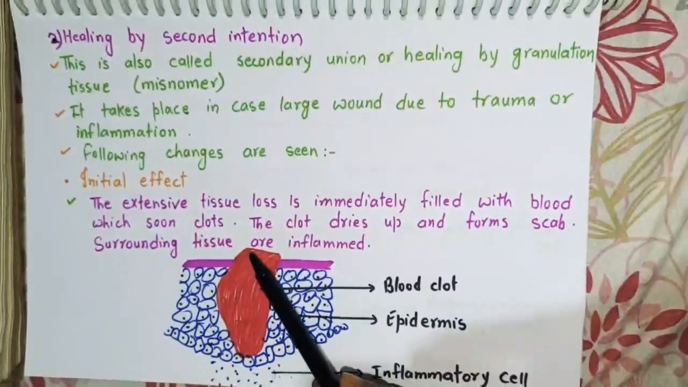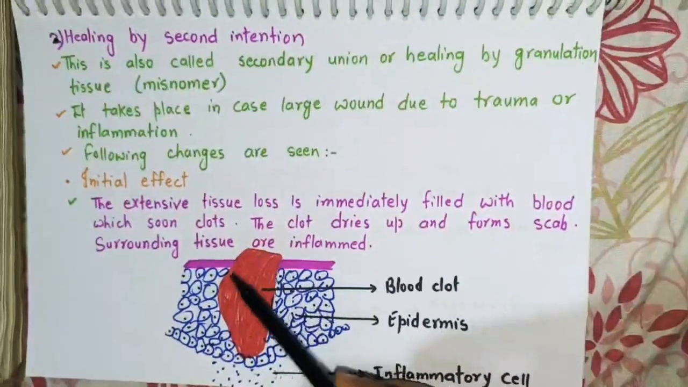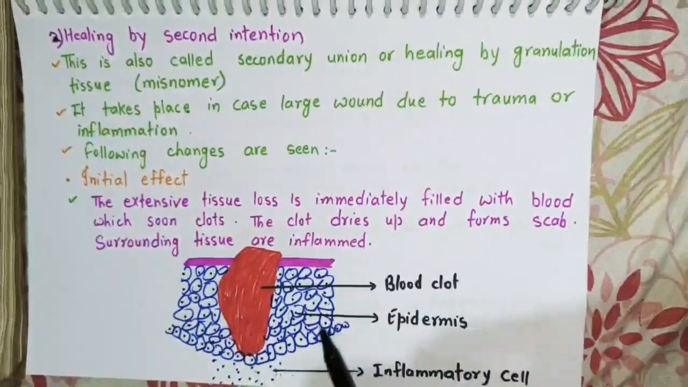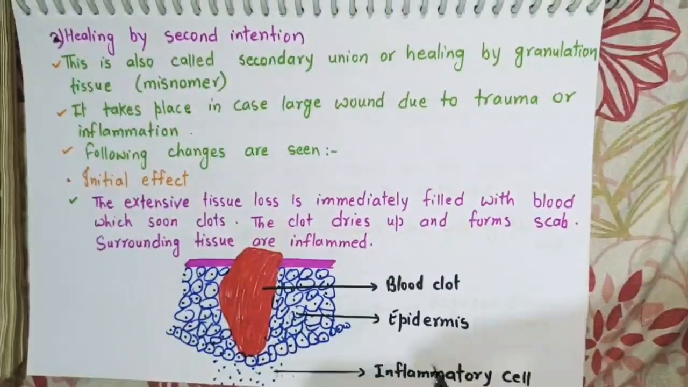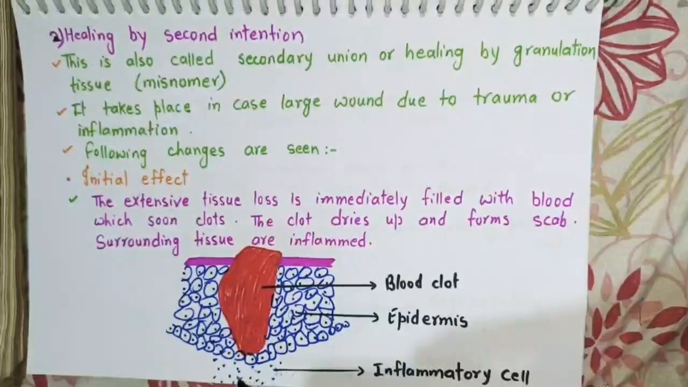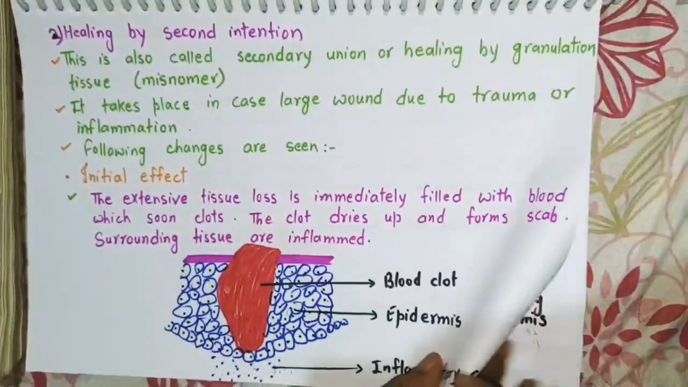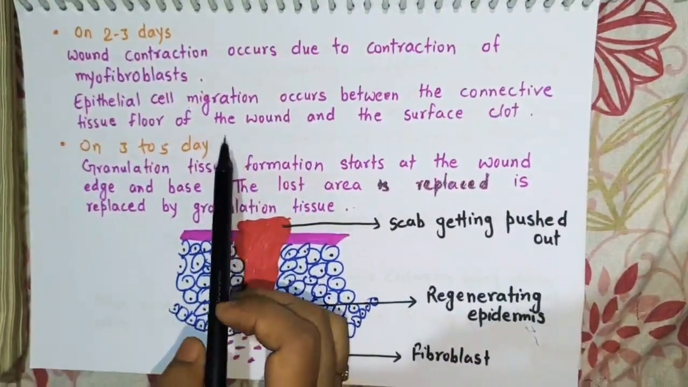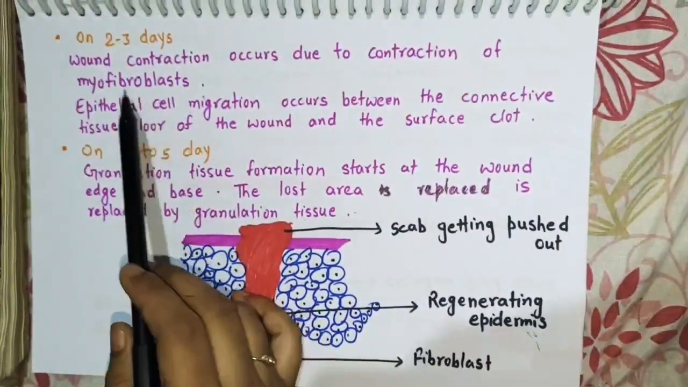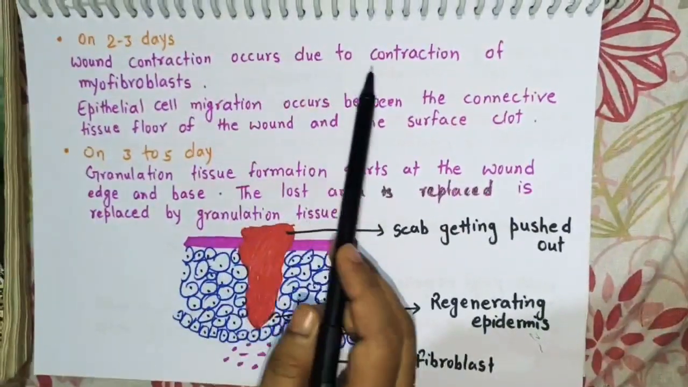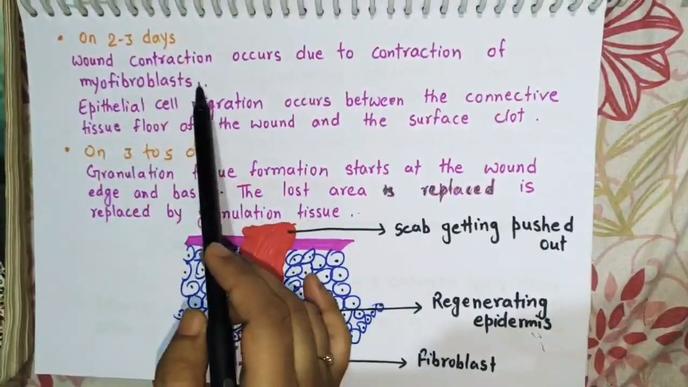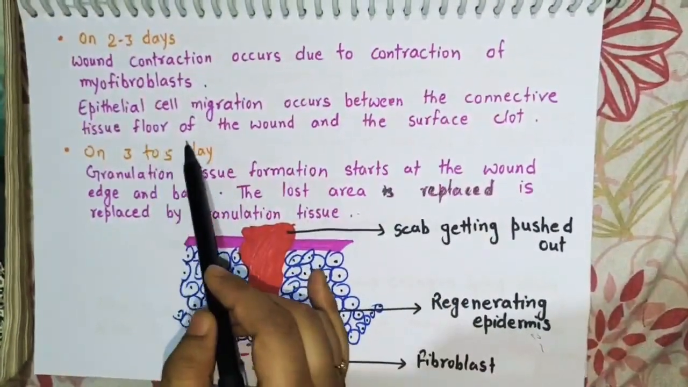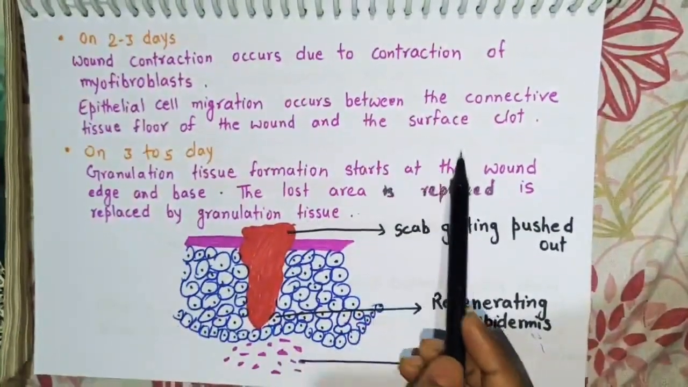In the figure, a large incisional gap is seen which has been completely filled with the blood clot, and these are the epidermal cells of the skin, and below the epidermal cells there is presence of inflammatory cells. On the second to third day during healing by second intention, there will be wound contraction due to contraction of the myofibroblasts. Epithelial cell migration occurs between the connective tissue floor of the wound and the surface clot.